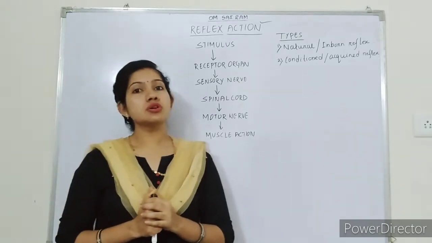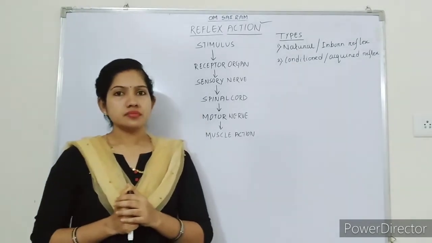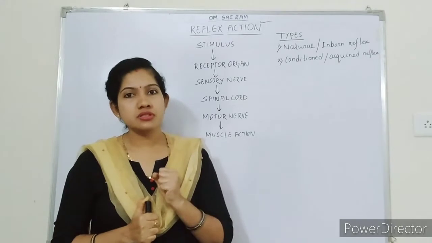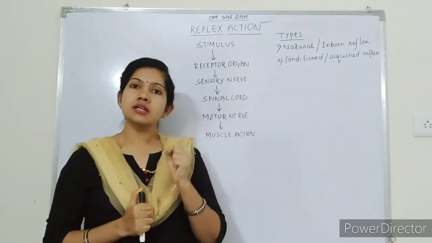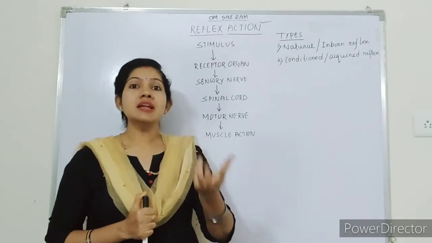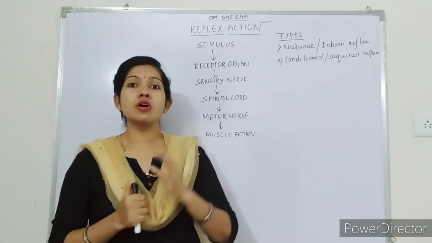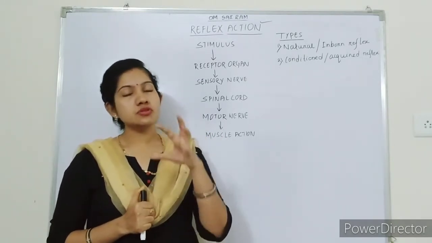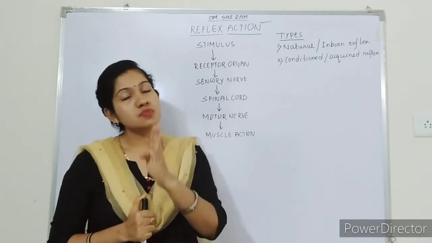It involves the activity of the peripheral nervous system, or the spinal nerves. It does not involve the cranial nerves, only the spinal nerves.